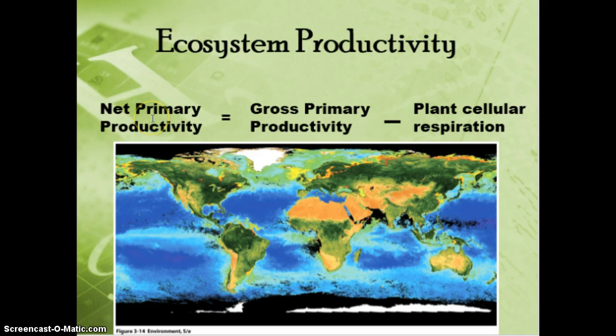You can think of this as a rate at which producers capture energy. And the most productive ecosystems are going to have those ideal conditions for photosynthesis so that this number is really high because there's going to be lots of light in those ecosystems, lots of water, lots of all of those reactants for photosynthesis.